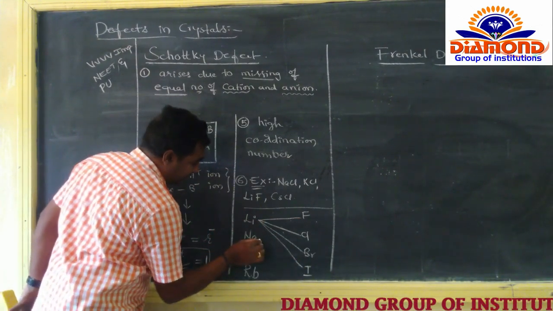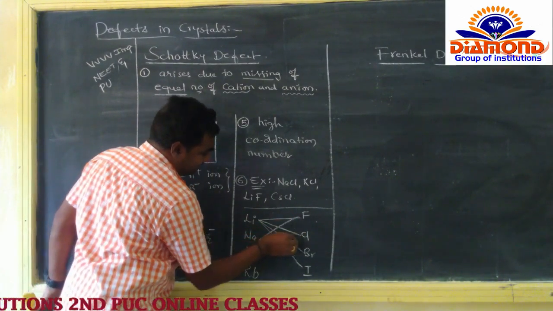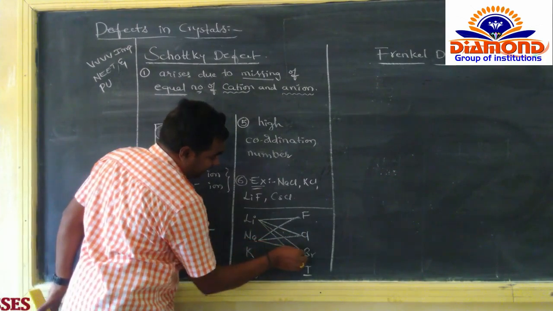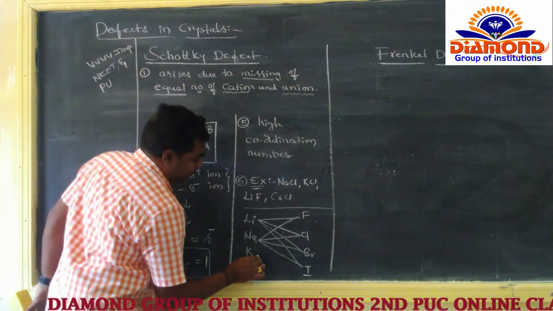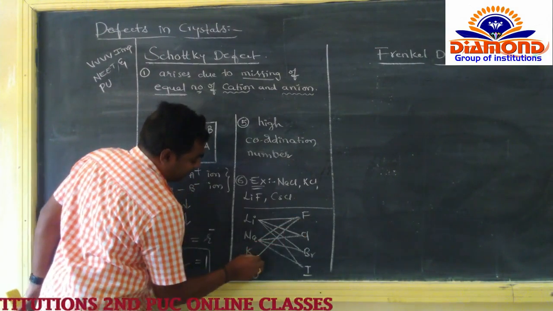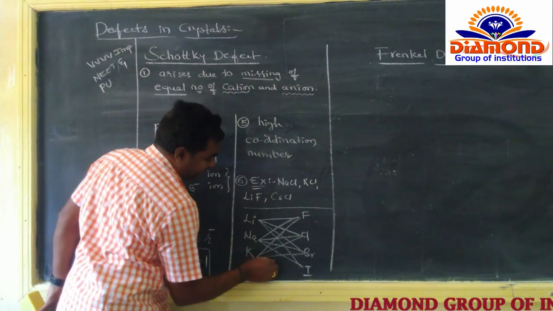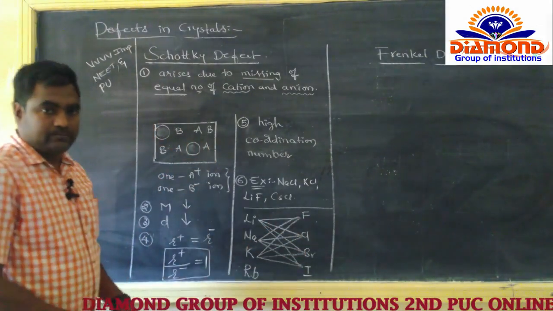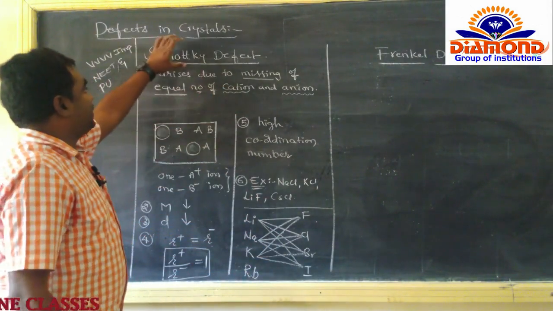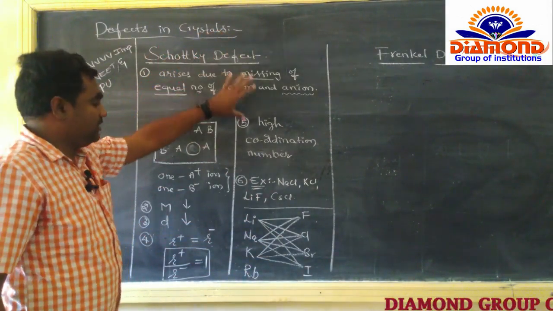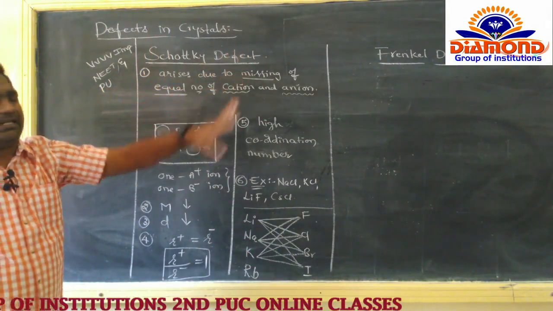Next we go for the NaF, NaCl, NaBr, NaI. So now potassium fluoride, potassium chloride, potassium bromide, potassium iodide. So here all of these come under the examples of the Schottky defect. So that is about the total Schottky defect. Next we go for the Frenkel defect.